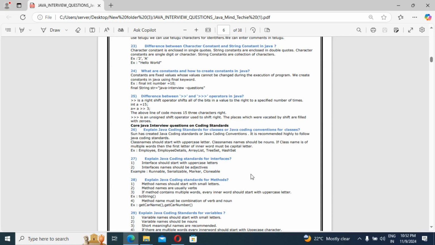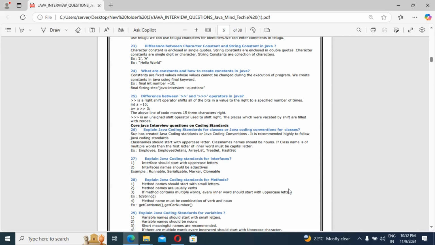The next question: explain Java coding standard for interface. At interface level, how are we going to write the code? Interface will start with an uppercase letter only, guys. Interface name should be an adjective. Examples: Runnable, Serializable, Cloneable. You can see here, that is an adjective. You know what an adjective is, which describes the advantage.